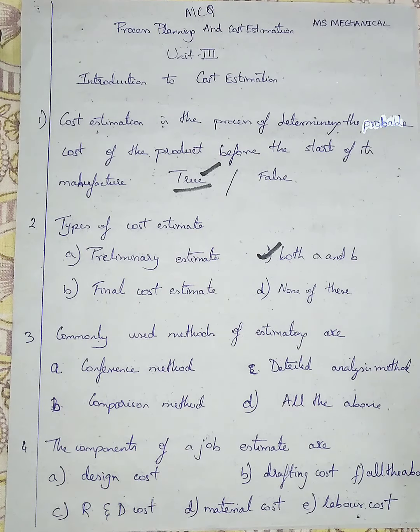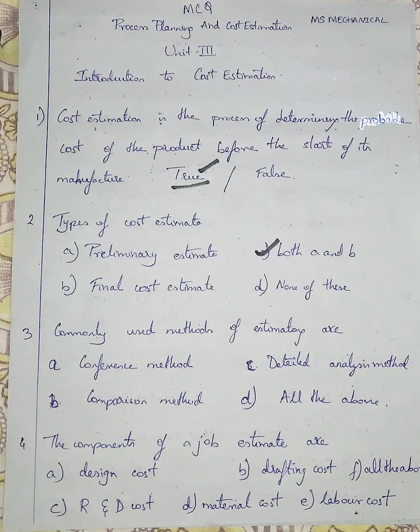Question number 3. Commonly used method for estimating are. What are the commonly used method for estimating? Option number A is given as conference method. Option number B is given as comparison method. Option number C is given as detailed analysis method. All the three, conference method, comparison method, detailed analysis method, are the commonly used method for estimation. So I am going with option number D, all the above.